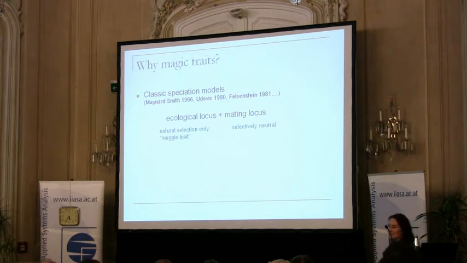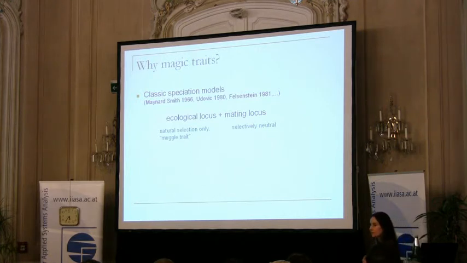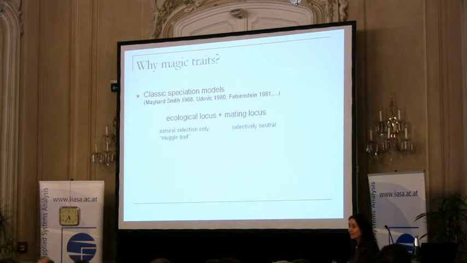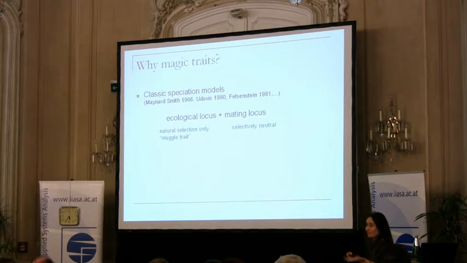So why magic traits after all? Because it is a fact that in almost every case study where we do see ongoing sympatric speciation and we suspect that they will end up with separate species, those are always based on magic traits. So in the end, in empirical work, the conclusion is that magic traits are the key to speciation. But if again we need strong selection like in the classic models, then why do we see only magic traits?